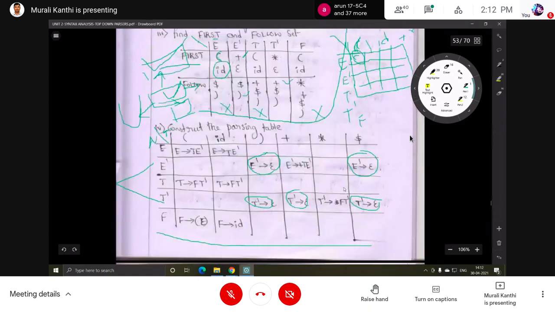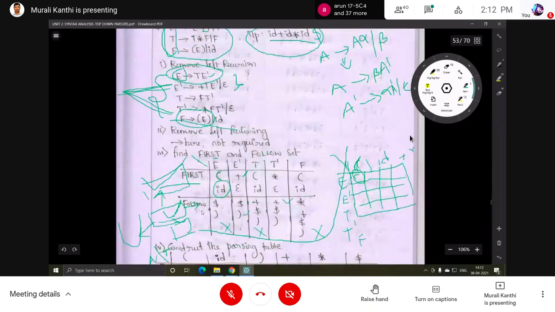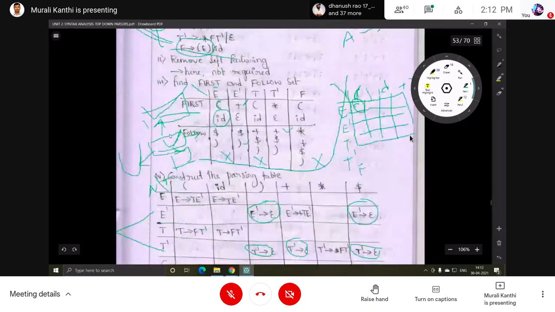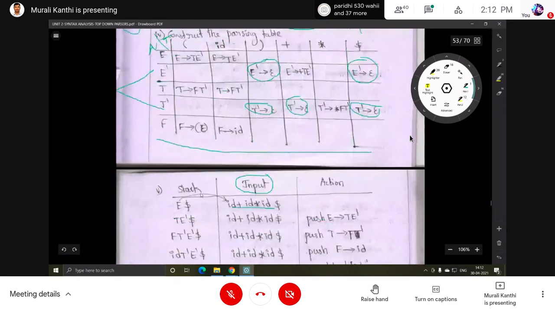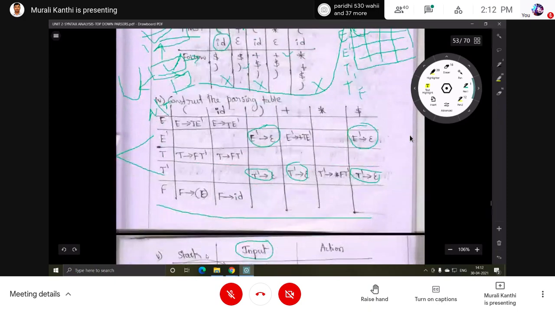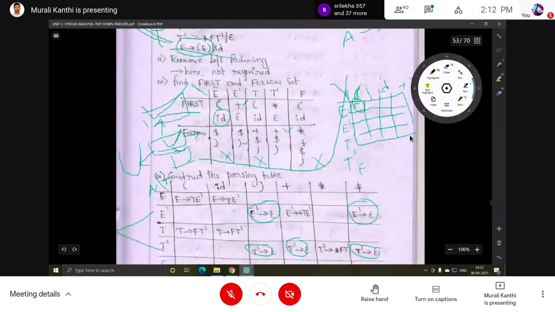Then the table. Action means output, and the parser is the program. So the input is placed onto the buffer, the stack is taken, and the start symbol is pushed onto the stack. Now the table is ready.